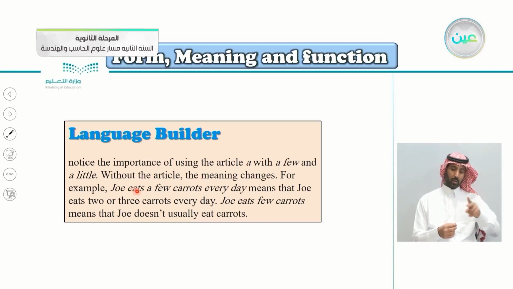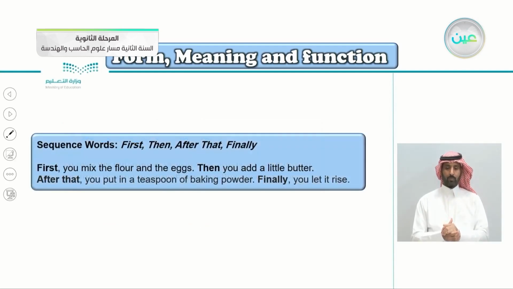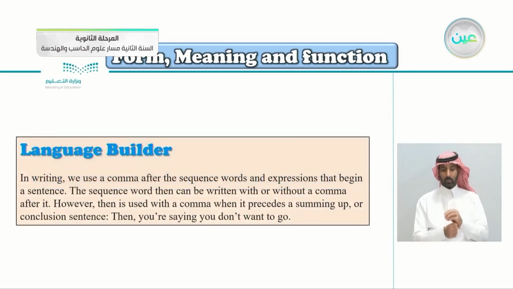Again, without the article, the meaning changes. If you say Joe eats a few carrots, it means maybe he eats just two or three carrots. When you say Joe eats few carrots without the a, it means Joe doesn't usually, as a habit, eat carrots. Sequence words: first, then, after that, finally. First, you mix the flour and the eggs, then you add a little butter. Of course, we mentioned this earlier.